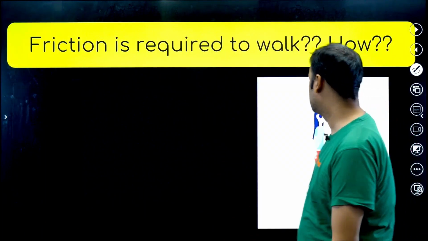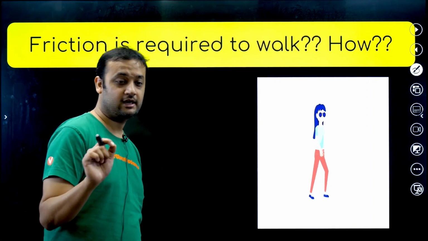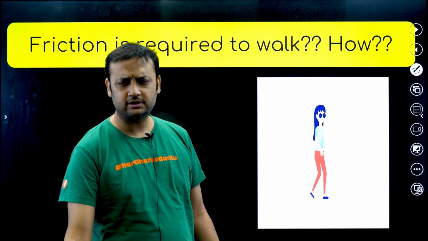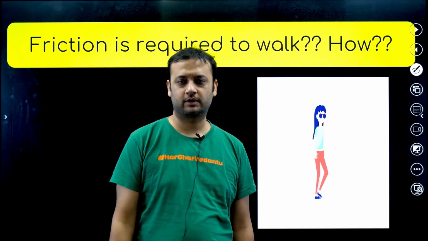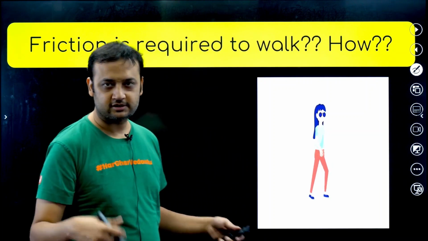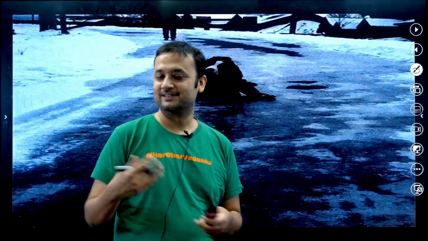Okay, so friction is required for walking as well. Now that is why I was saying it is a very, very important part of our life. It is a necessary evil. Why do you think that we need friction to walk? Try walking on ice. Your situation will also be like this cute puppy. You will not be able to walk, you will slip so much.